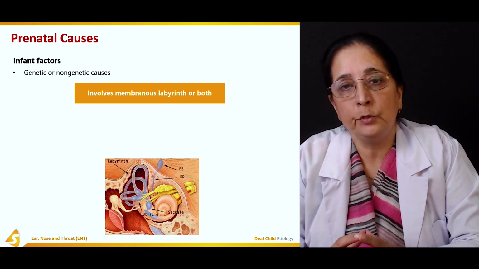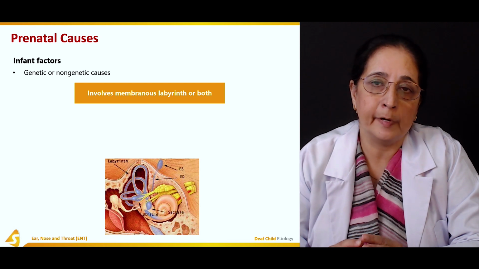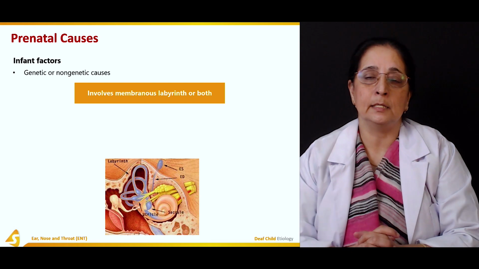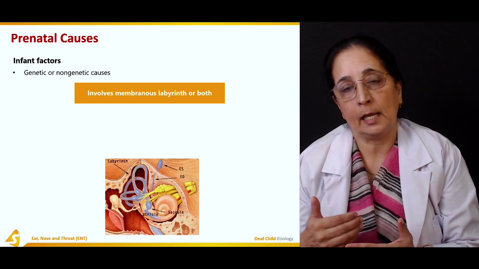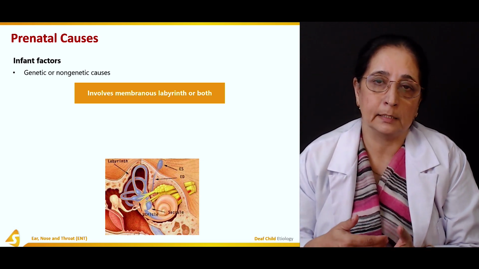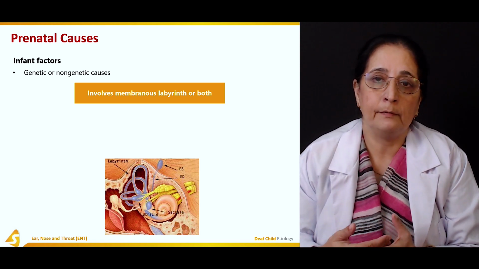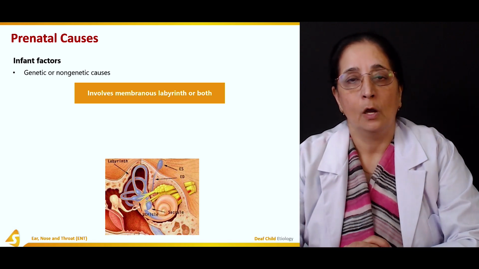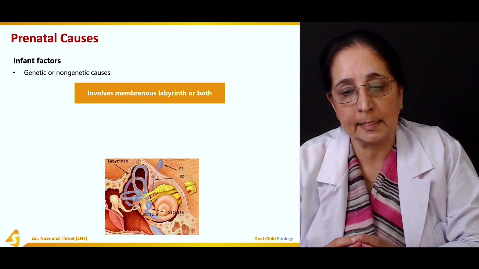Labyrinth is the term used for the inner ear, and the labyrinth is membranous or bony. The abnormality is mainly of the membranous labyrinth, which has the cochlea. Then in the vestibule we have the saccule and utricle, and then the three semicircular canals. All these are the structures that make up the membranous labyrinth.